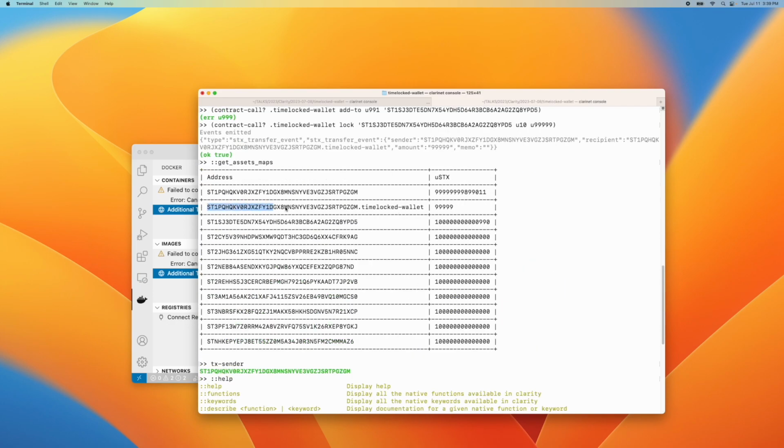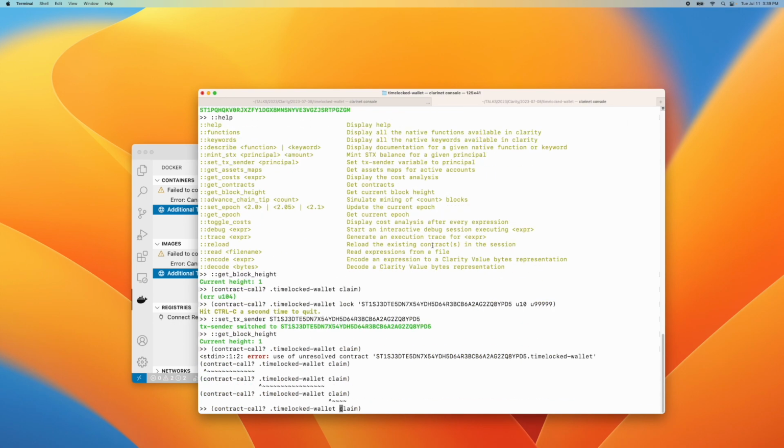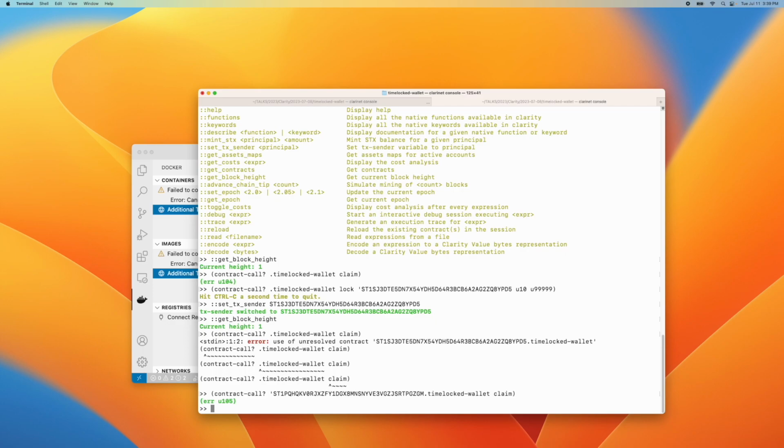We're actually going to pull this whole thing out right here, and I'm going to pop that in because I'm running from TX sender as a different address. I have to also put in a little quote in here. So now I'm going to try to run the claim. It's going to fail again. Okay, this is a little different failure than before. Before we got 104, now we got 105.